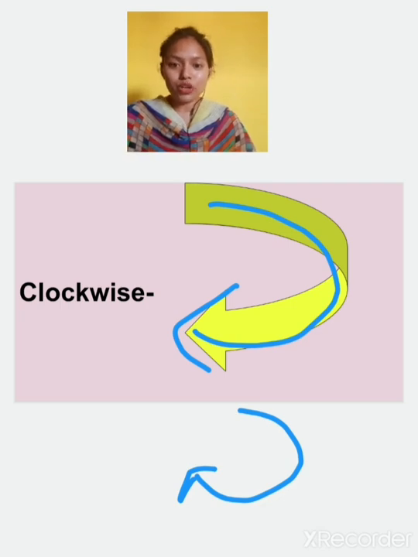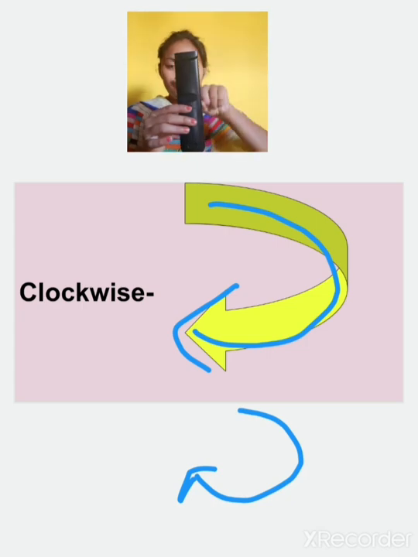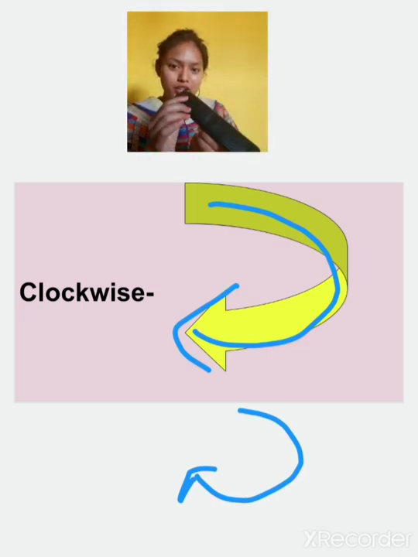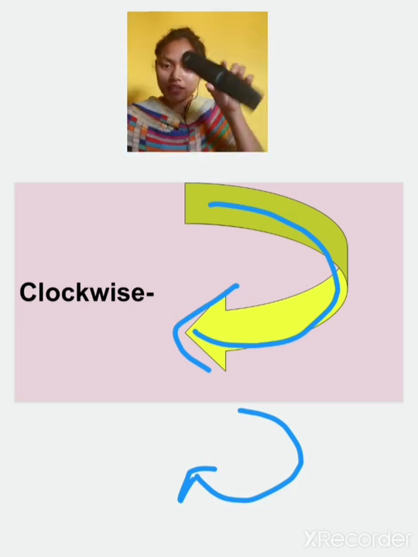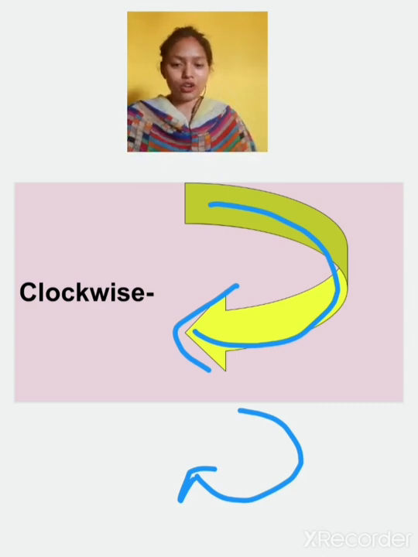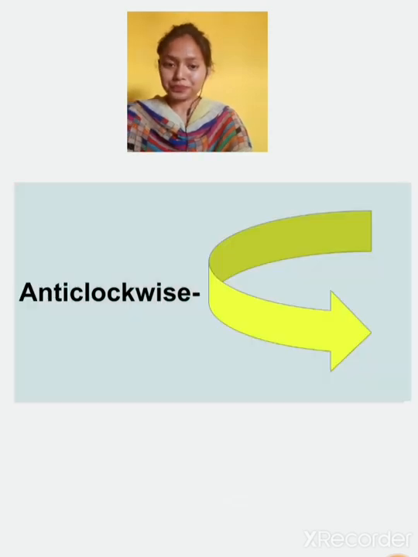So when we move a figure like this, if I'm having a remote, and I rotate it like this, it is a clockwise rotation. As a clock moves, it is clockwise. Now if I rotate against the clock, that will be anti-clockwise.